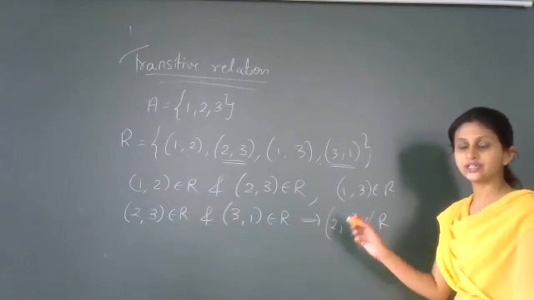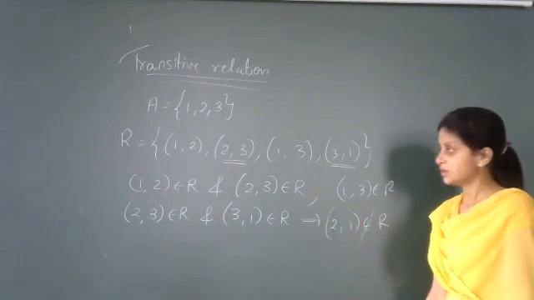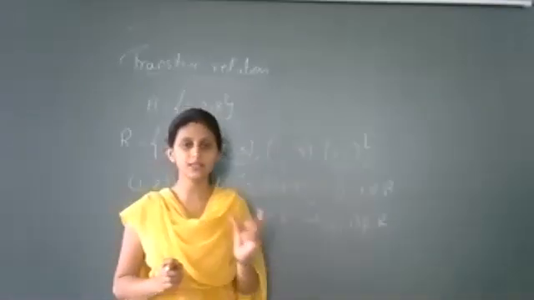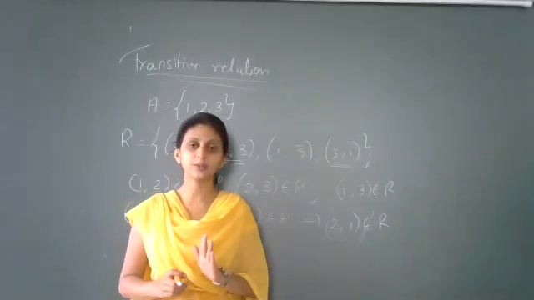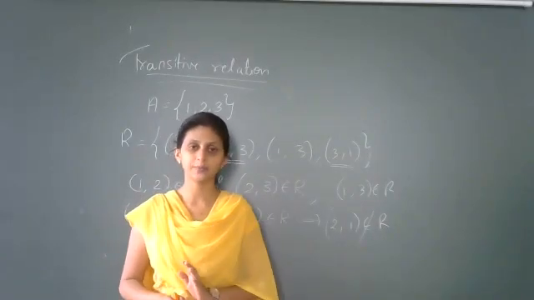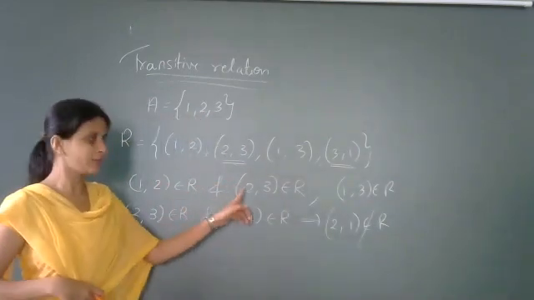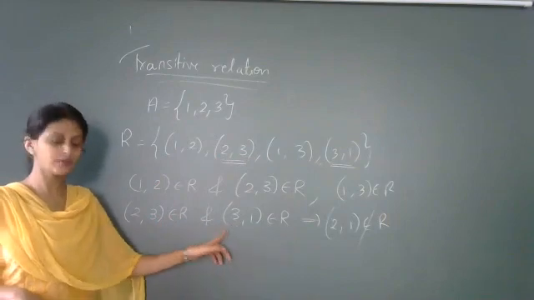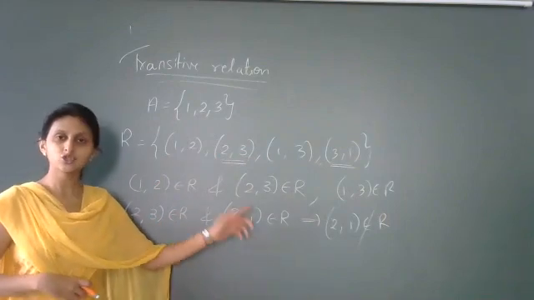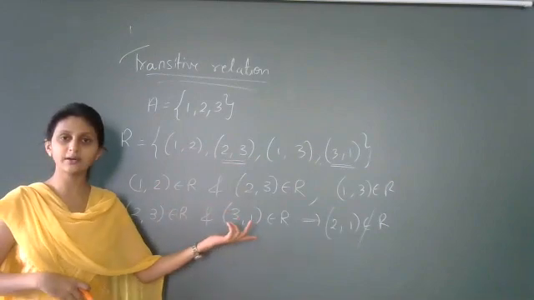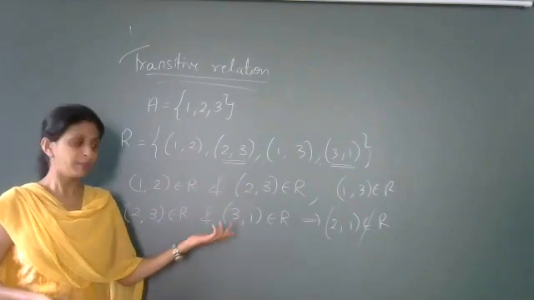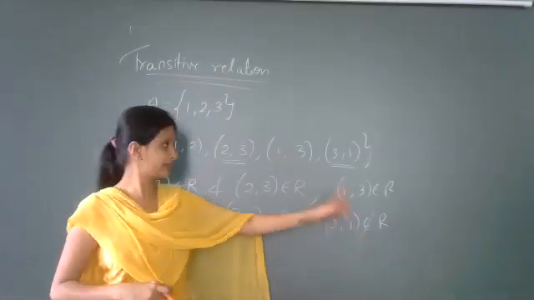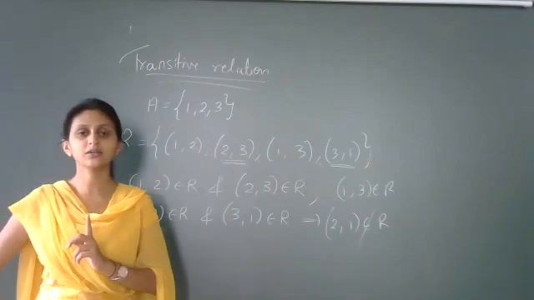So the definition of transitive fails, right? What does the definition say? If you have two ordered pairs A comma B and B comma C belonging to R, then in return you must be able to tell that A comma C belongs to R. But here, for the first two ordered pairs, it holds true. But if you consider these two ordered pairs, which are also of the form A comma B and B comma C, then of course A comma C should belong to R for the relation to be transitive. But here, A comma C does not belong to R. So what do you conclude? You conclude that the relation R is not transitive.